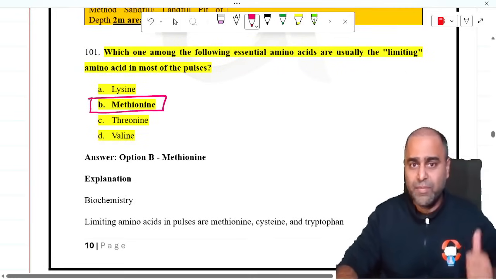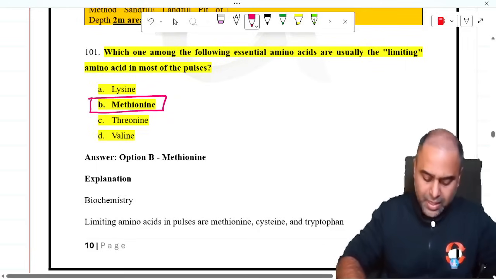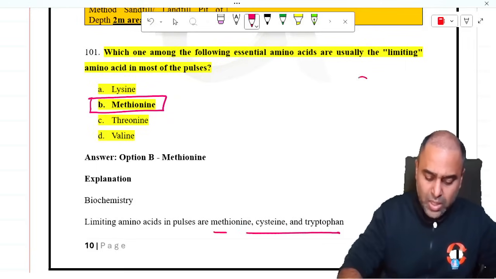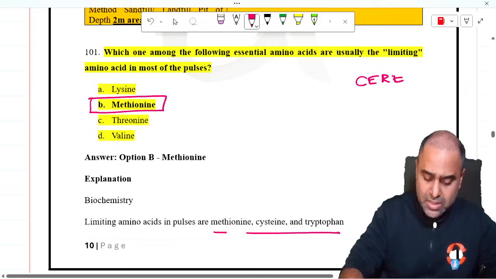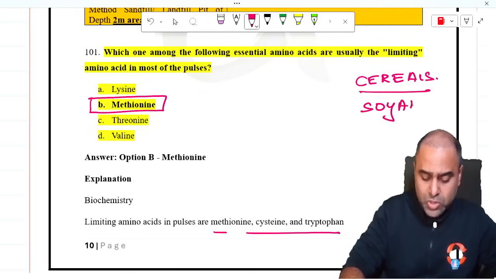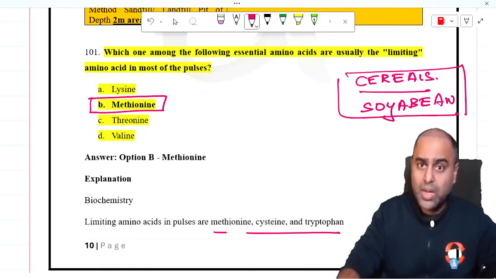In pulses, we have methionine, cysteine and tryptophan. Guys, please know what is the limiting amino acid in cereals. Please know what is the limiting amino acid in soybean. These are again common questions coming from this particular topic.